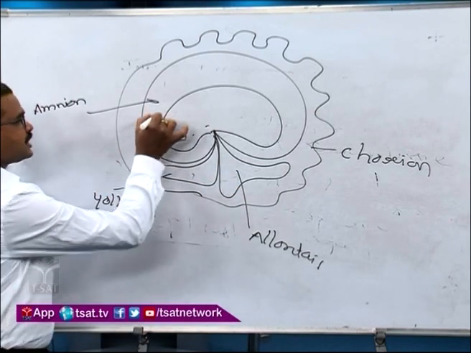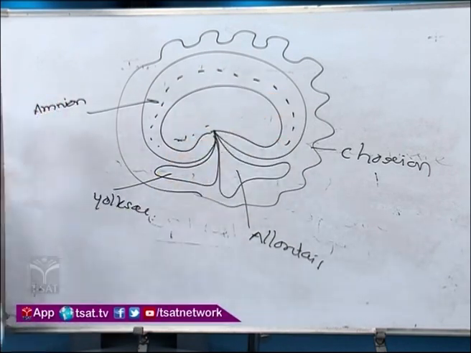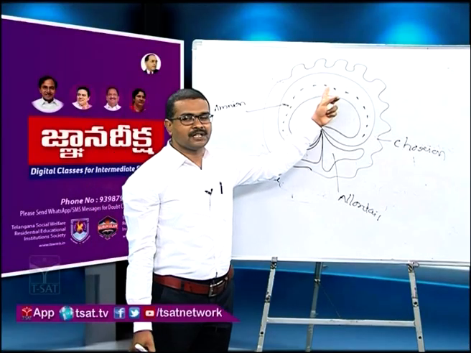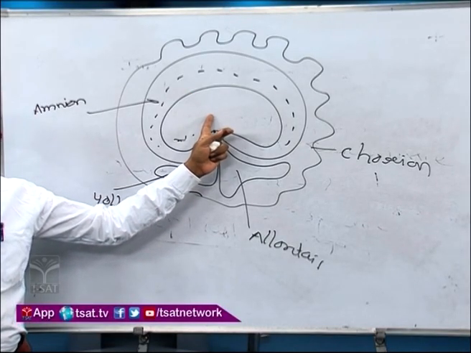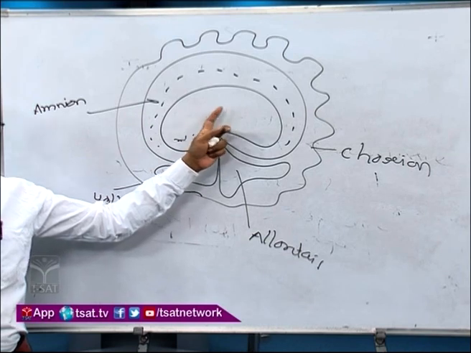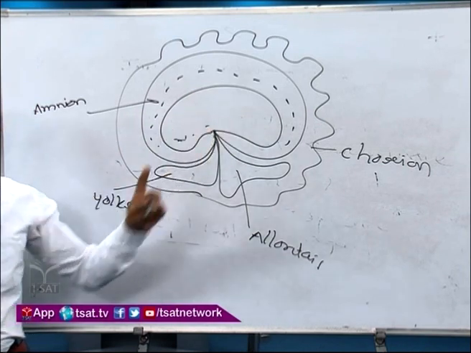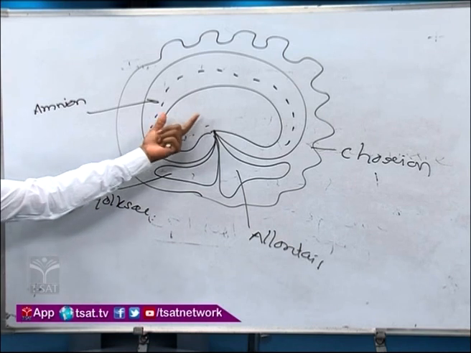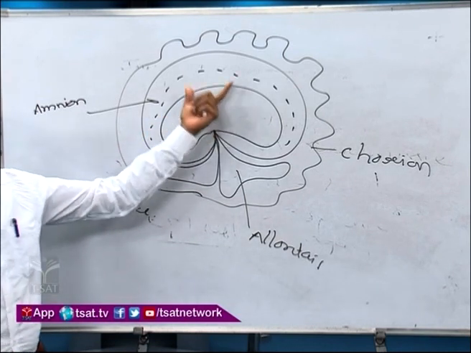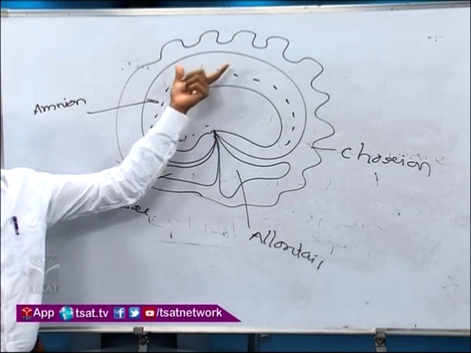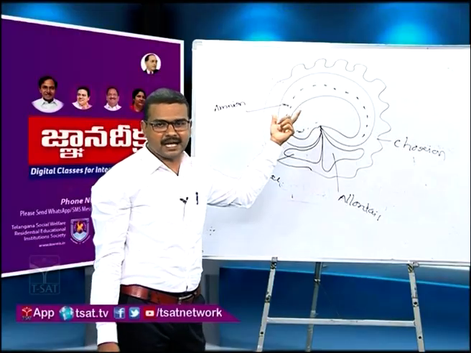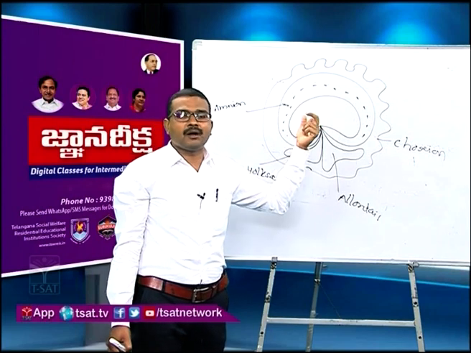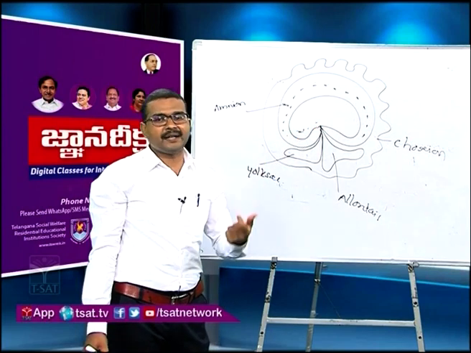Here, the amnion is filled by amniotic fluid. This amniotic fluid will protect the embryo from shocks. That's why we can say it is a shock absorber, and it also prevents dehydration. So you see in the picture, it looks like an aquatic organism in the water. That's why the amnion is evidence that human beings can also recapitulate aquatic ancestry.